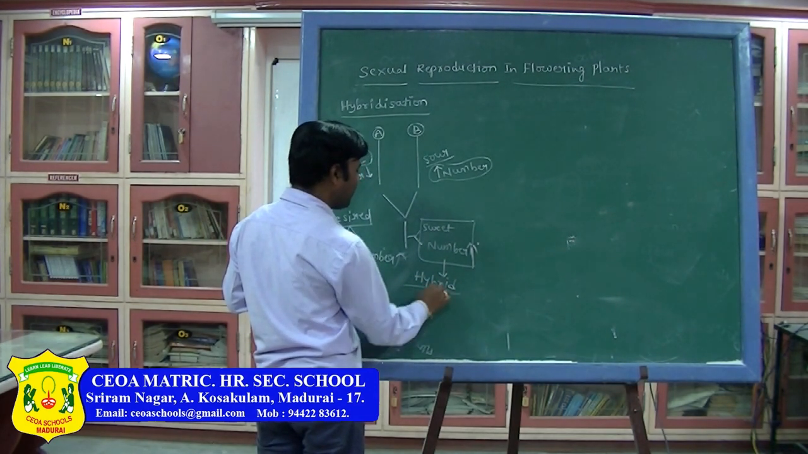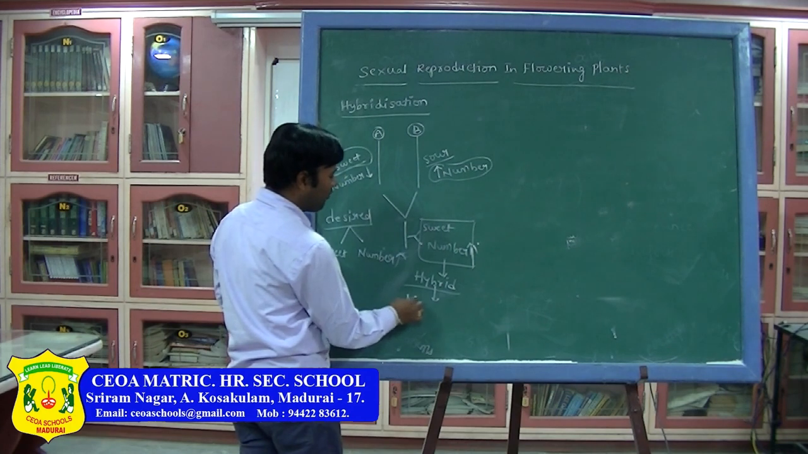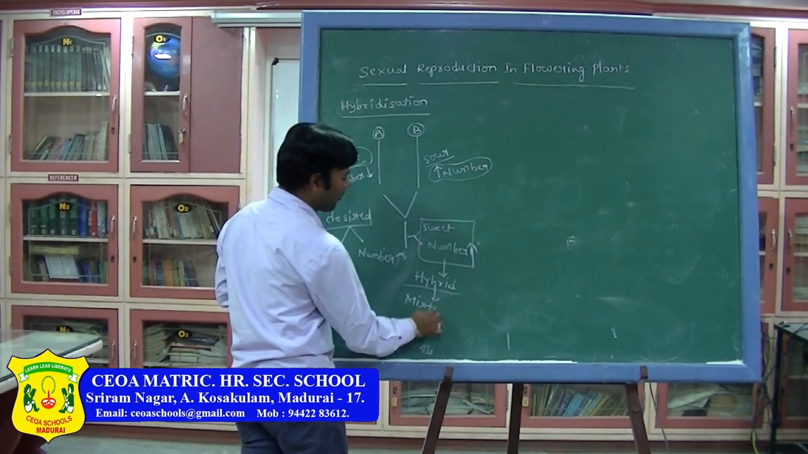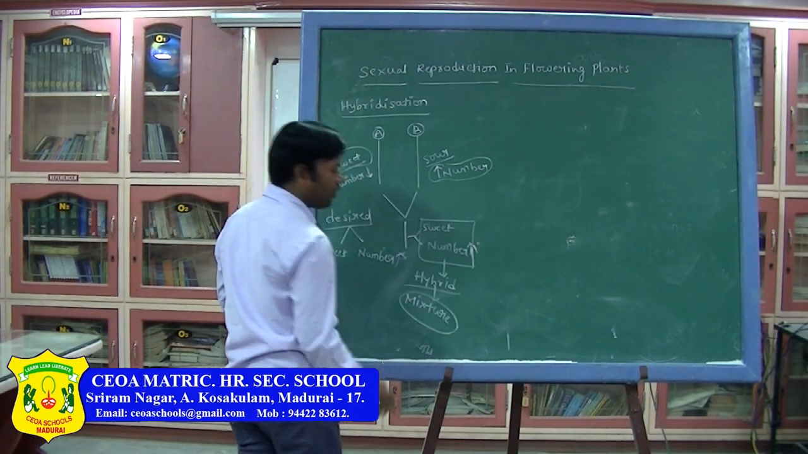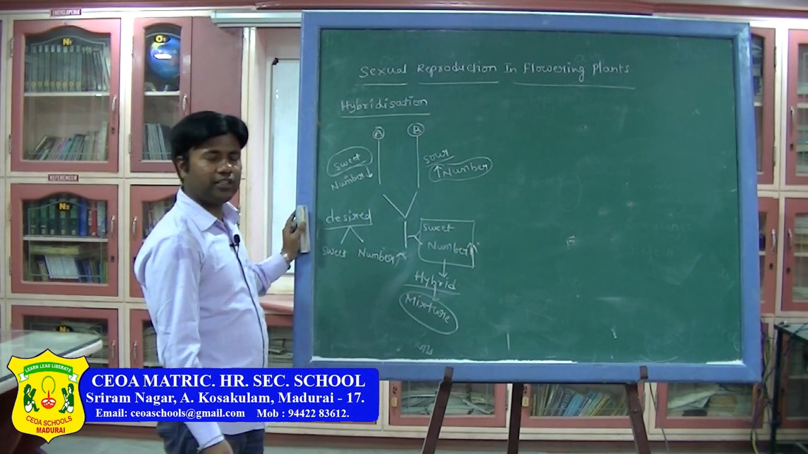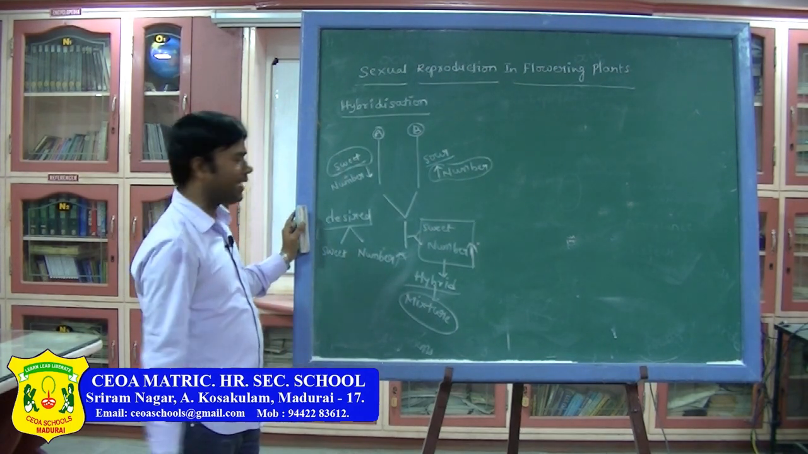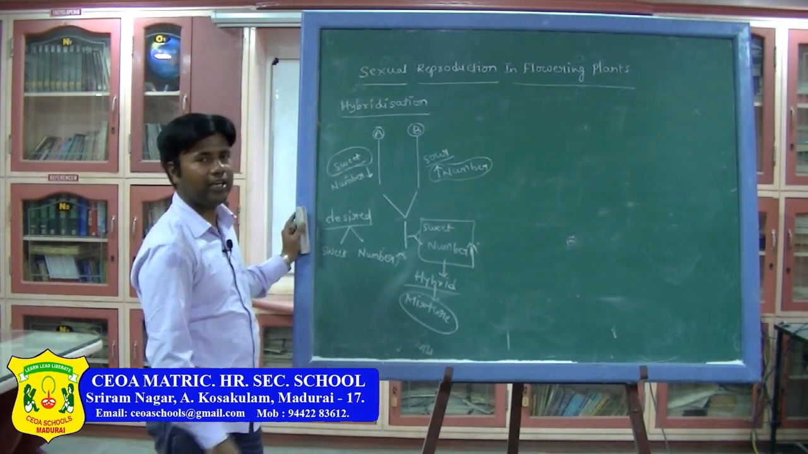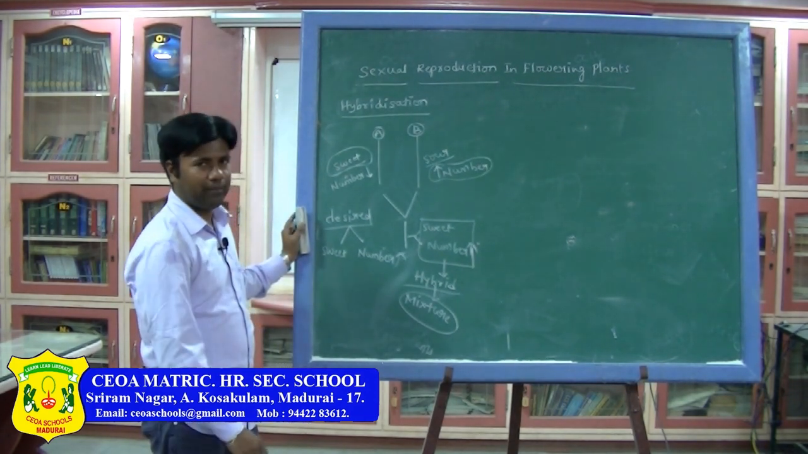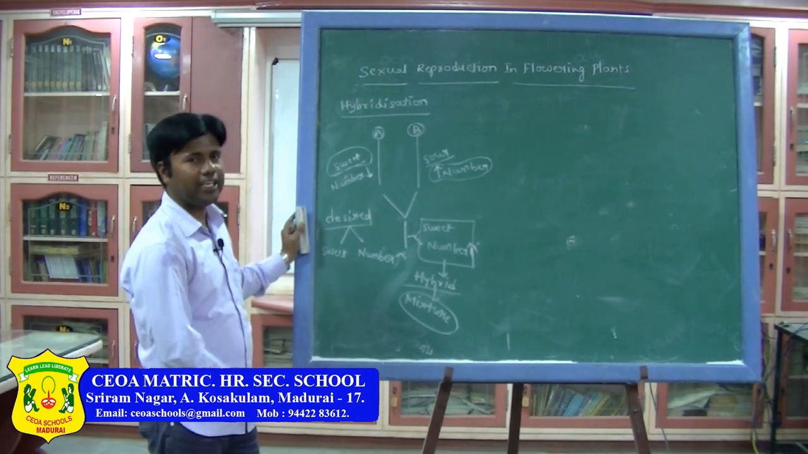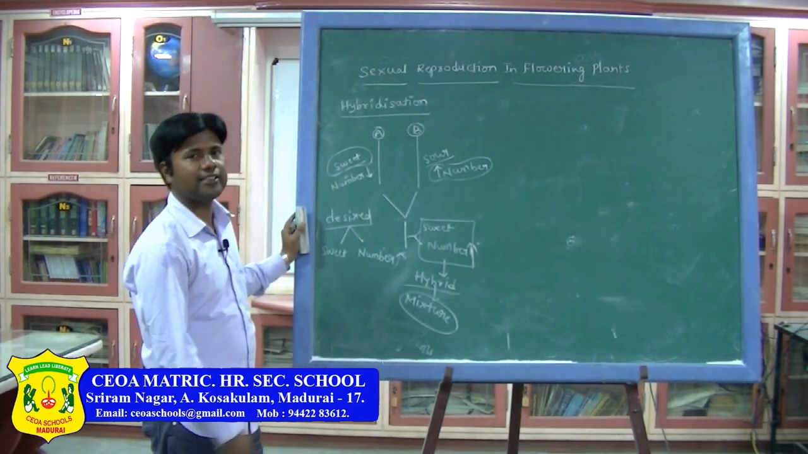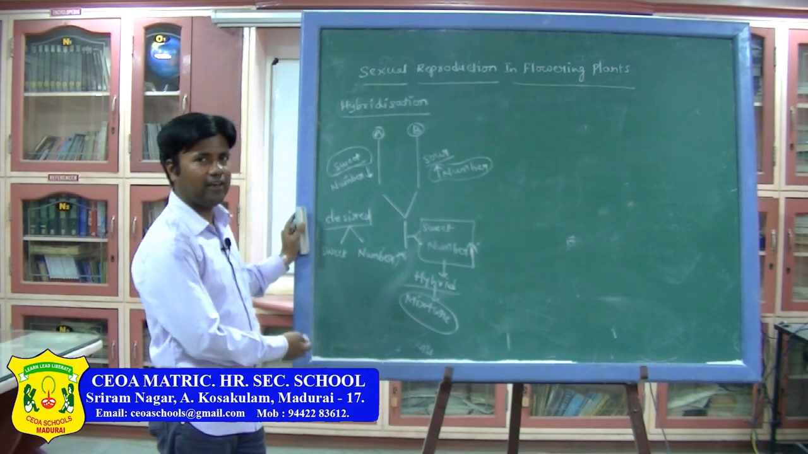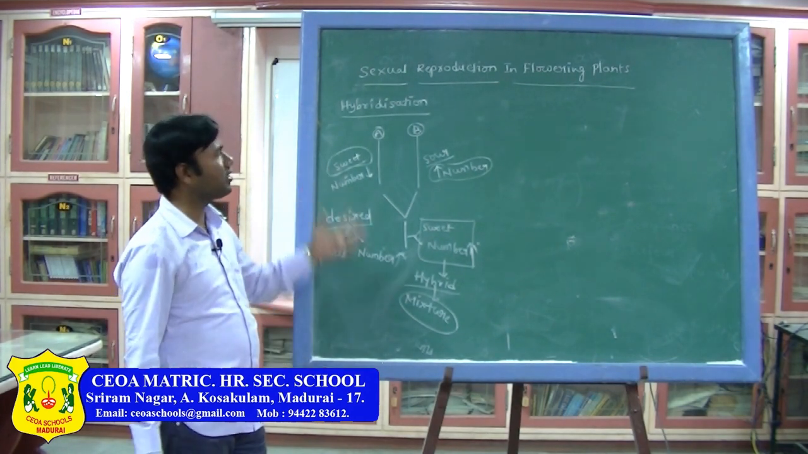Hybrid. What is the literal meaning of hybrid? Hybrid means a mixture. What are the two different characters mixed? One is sweetness, another one is that the number will be very high. So this is about the hybridization technique. Based on this technique only, nowadays all the research is going on and we are getting desired characteristics through this technique only.